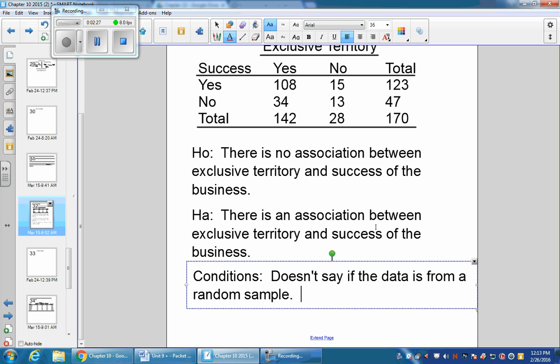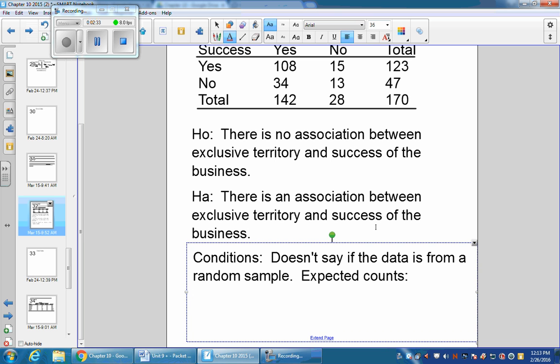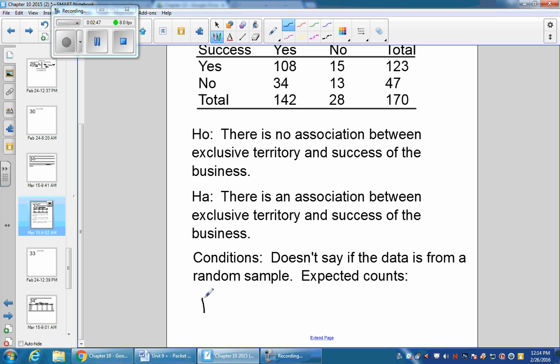Now we have to look at expected counts. Now to do expected counts, we take the column total times the row total over the total total. So I'm just going to make a quick matrix down here. I call this E of X, your expected matrix.